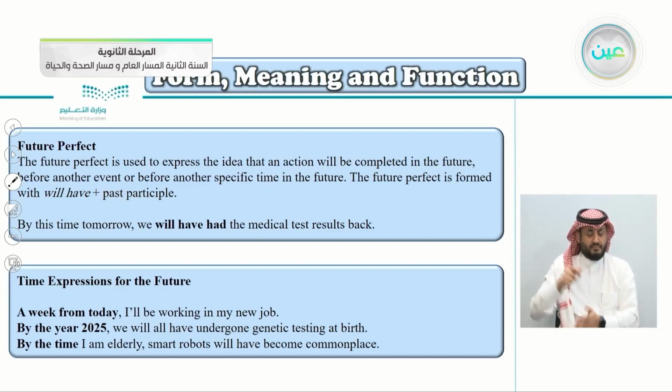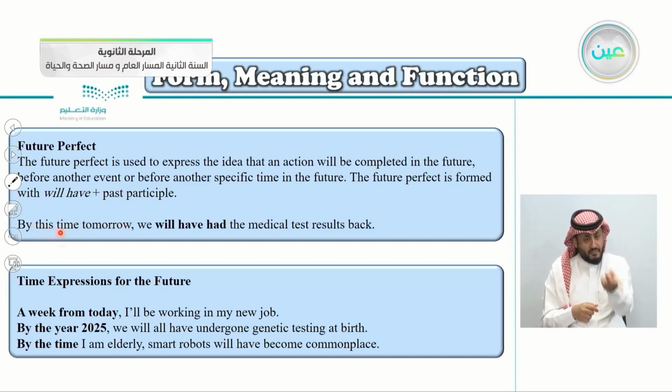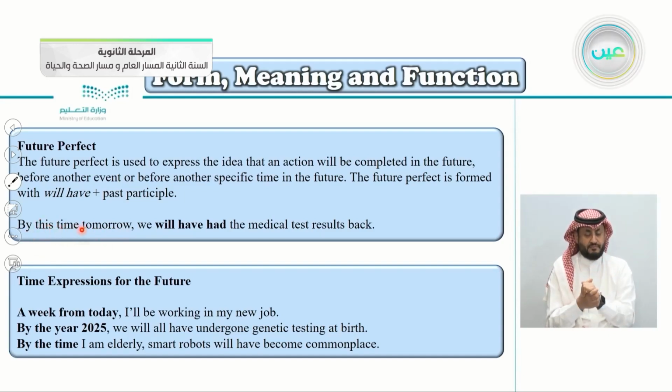Let's take an example here. By this time tomorrow, this is the first event here. I'm talking about by this time tomorrow, for example, in the afternoon. We will have had the medical test results back. We will have had. So the past participle here is had.